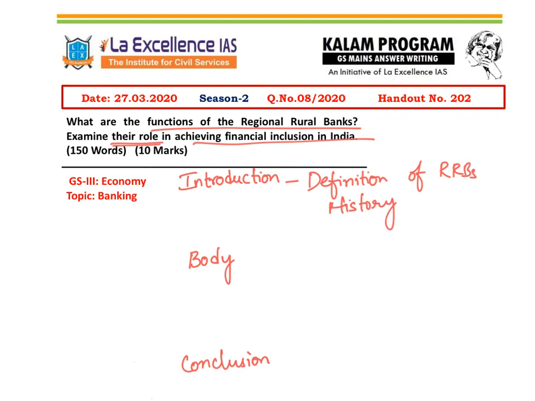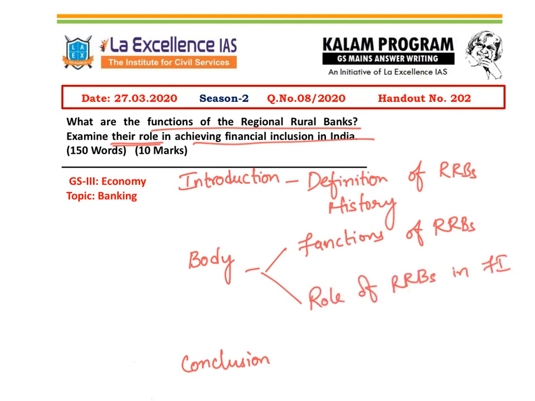And then in the body part, in the first part we will be writing about the functions of regional rural banks, that is their provision of banking and financial services in the rural areas. They are providing Mahatma Gandhi NREGA funds, pension funds, insurance services. They are providing equity related product services. So all these things can be mentioned in the first part of the answer.